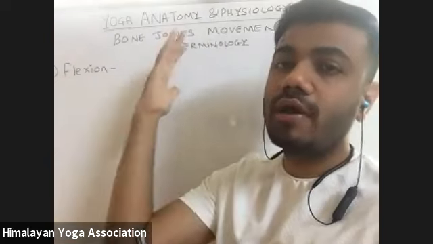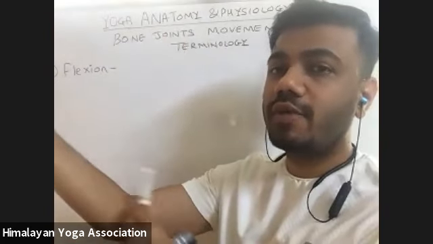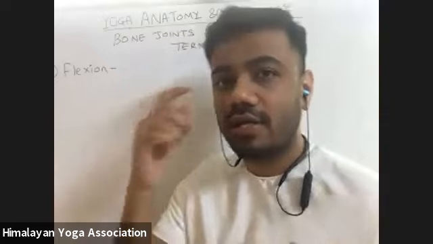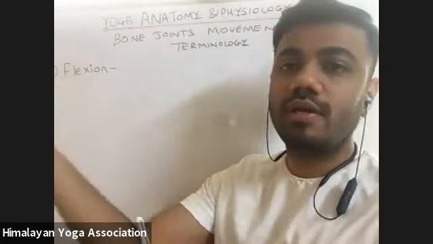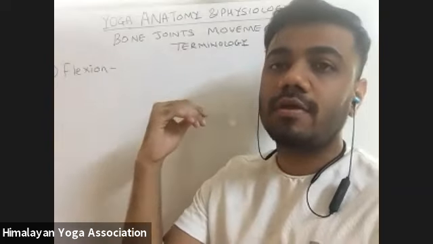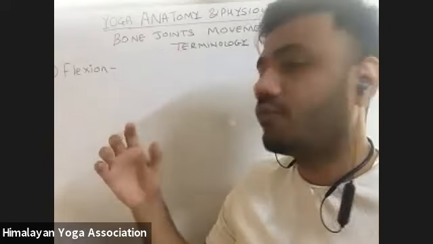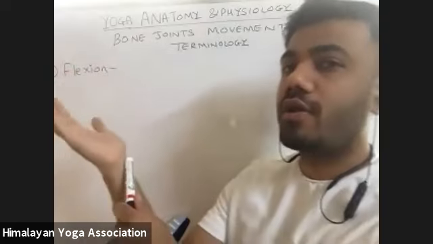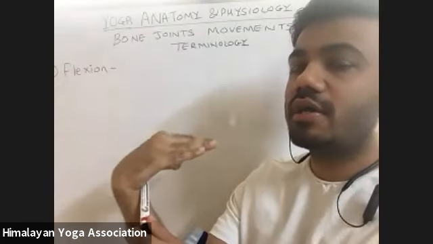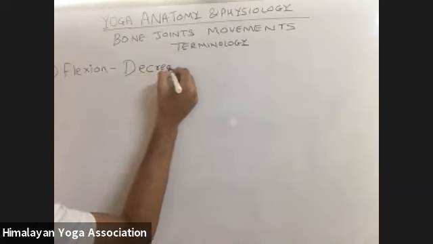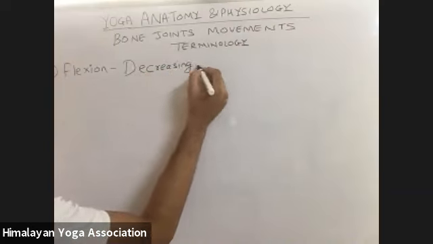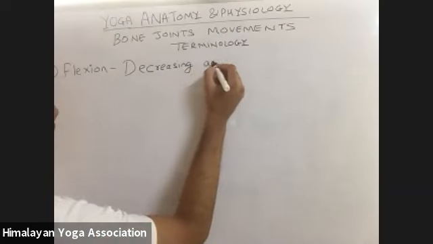So when we bend our arm, that is the decrease in the angle between two parts, the upper arm and the lower arm. That is the flexion movement of the arm. So this is the term flexion. Even in our wrist joint, when we flex the wrist joint, that means to decrease the angle between two parts. So any joint where we decrease the angle between the two parts is defined as the term flexion.